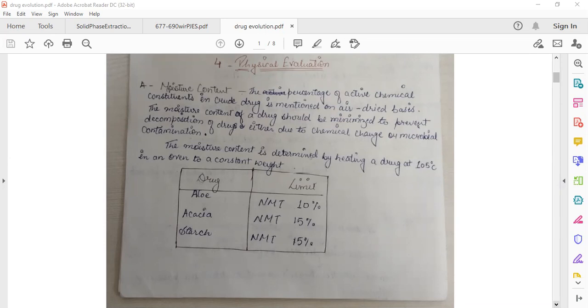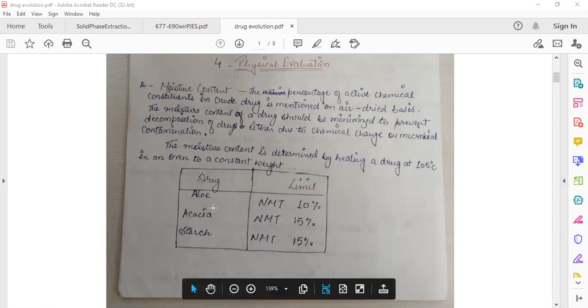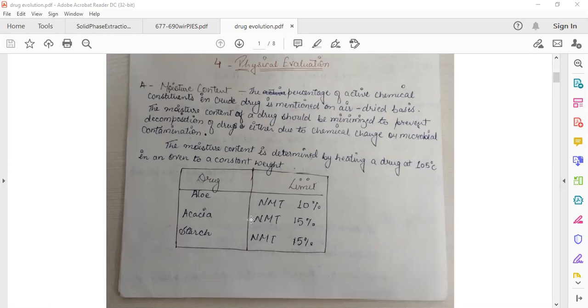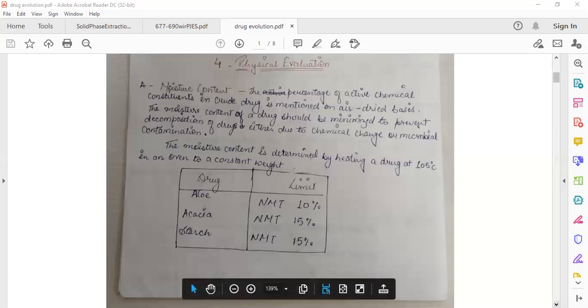Here you can see a few examples which are shown in this table: aloe has a moisture content not more than 10%. Acacia should have moisture content not more than 15% and starch not more than 15%.